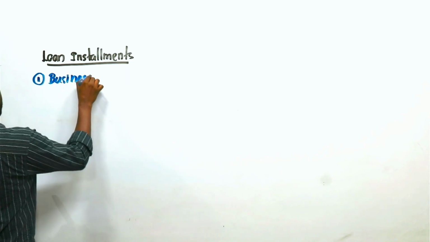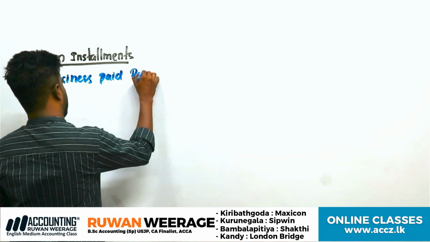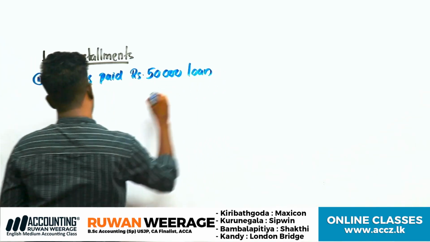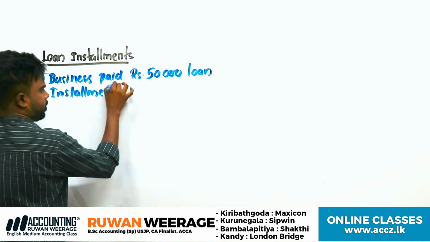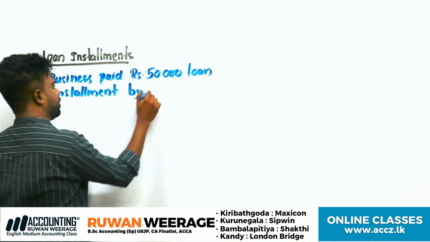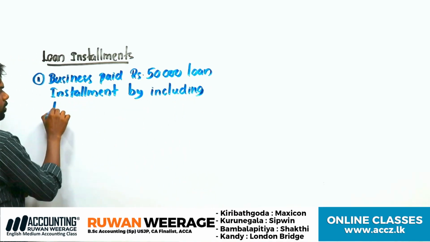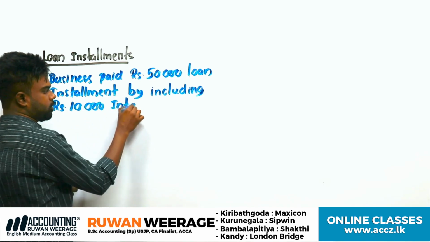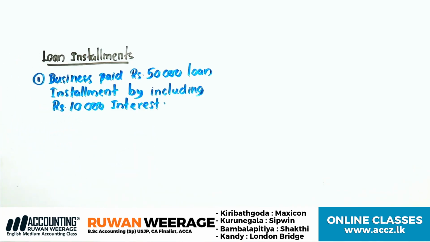Business paid 50,000 loan installment including 10,000 interest. Right. First of all, write down 10,000 interest.